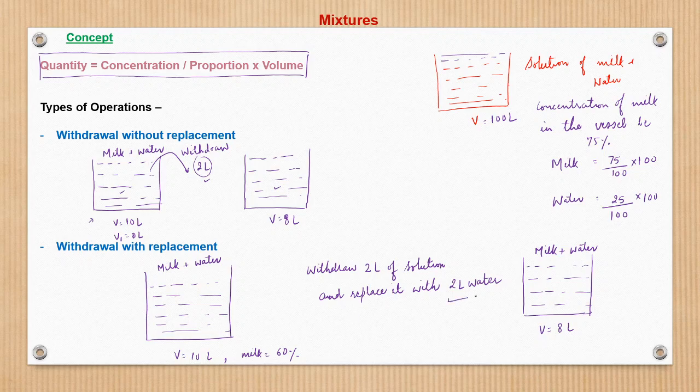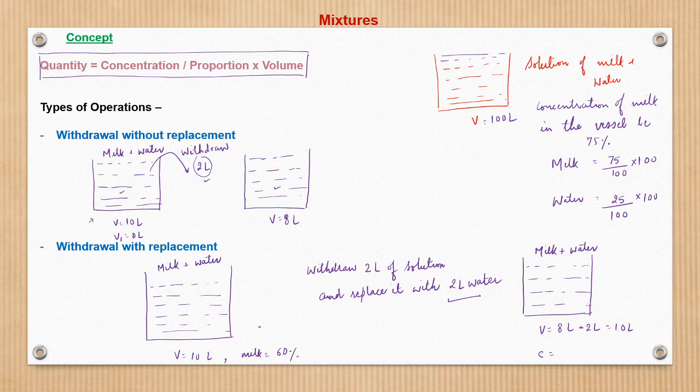But we have replaced it with 2 liter of water, so after replacement with water it again gets to 10 liter, right? But the concentration of milk will not be the same 60%. Initially there was 60% milk, 40% water, and after withdrawing 2 liter the concentration was still the same, but when we replaced that with 2 liter of water, the concentration changed to some other concentration. What that will be we'll see later on.